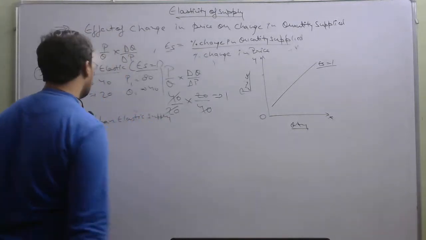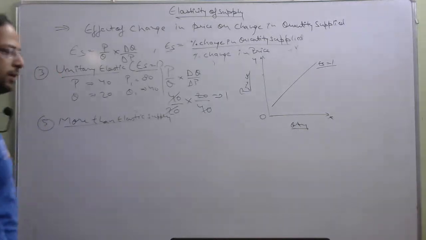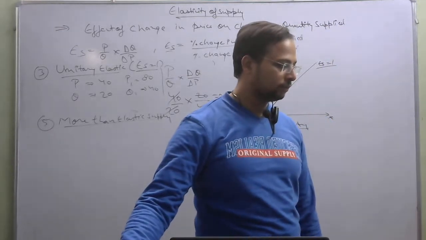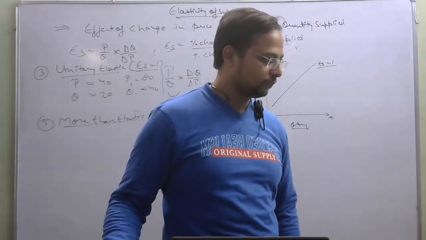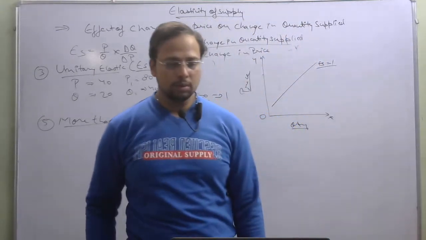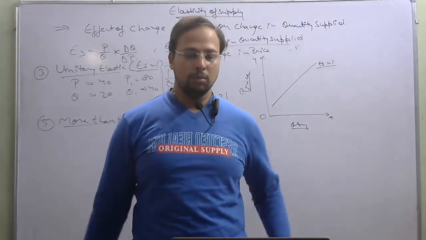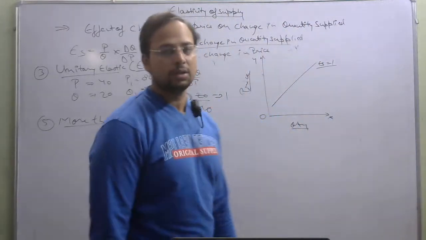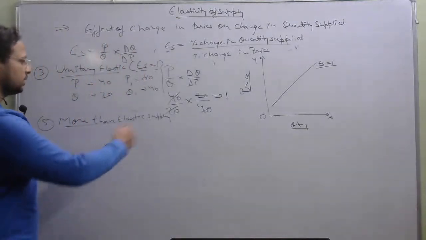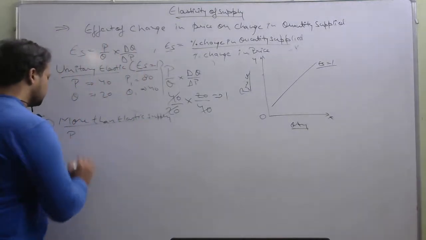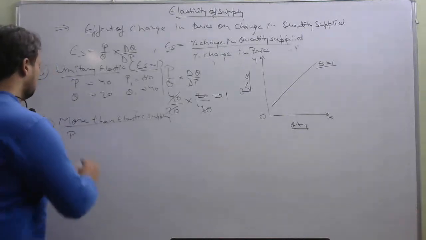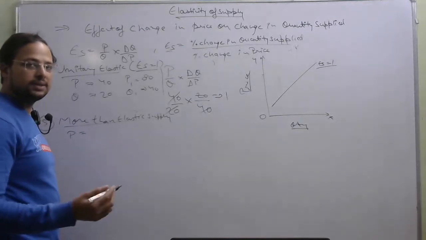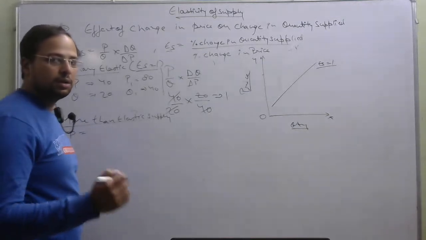In more than elastic supply, the percentage change in price is less and the percentage change in quantity supplied is more.